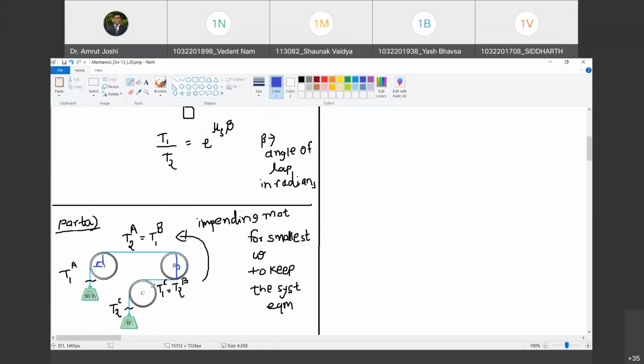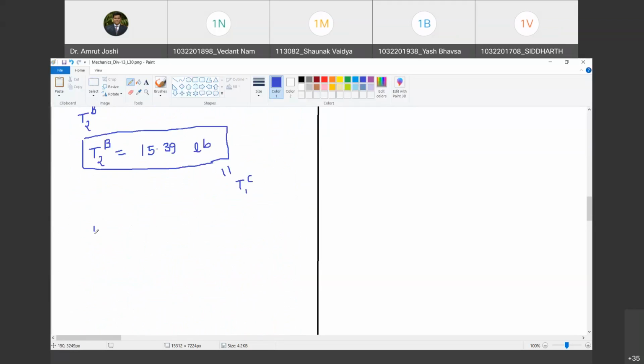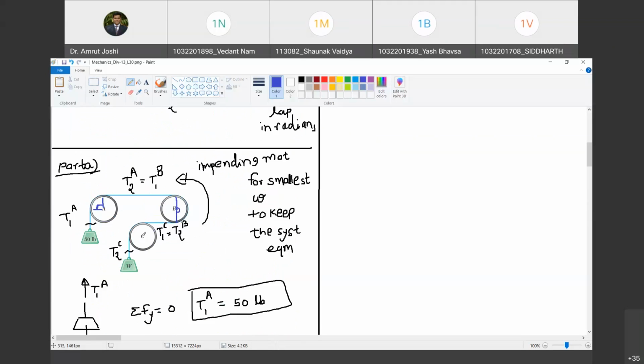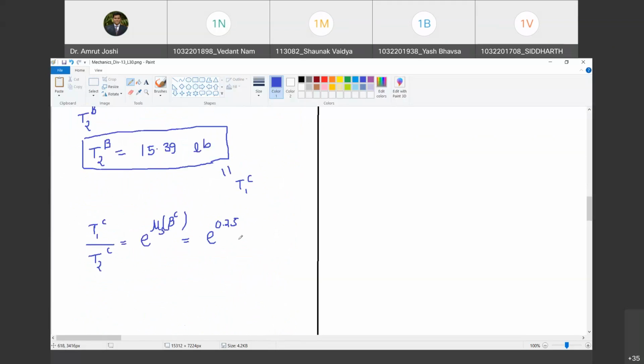And for pipe C, if I now apply the equation, T1C divided by T2C must be equal to e raised to mu s beta for pipe C. That is equal to e raised to 0.25. What is beta for pipe C? Pi by 2, 90 degrees. Here it is into pi by 2.